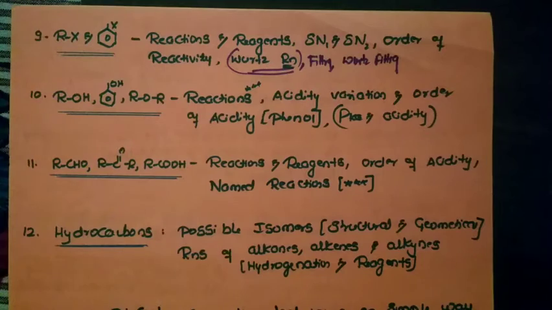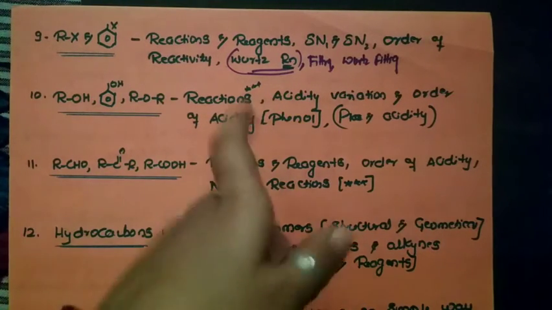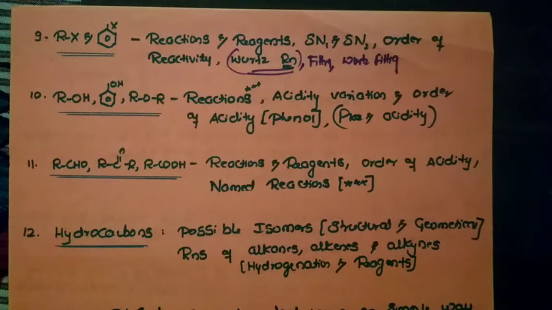So next, when it comes to alcohol, phenols and ether, again it is based on reactions and the reagents. You need to remember the reactions and the reagent, the conversion. When the alcohol is oxidized, what happens, it gives aldehyde, which on further oxidation gives carboxylic acid. Those all with the reagents you have to remember.